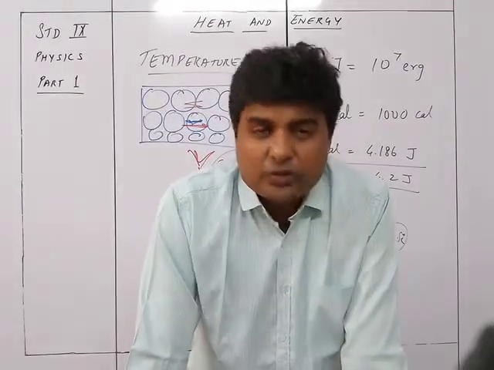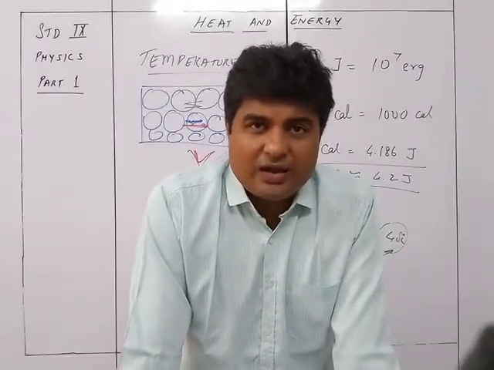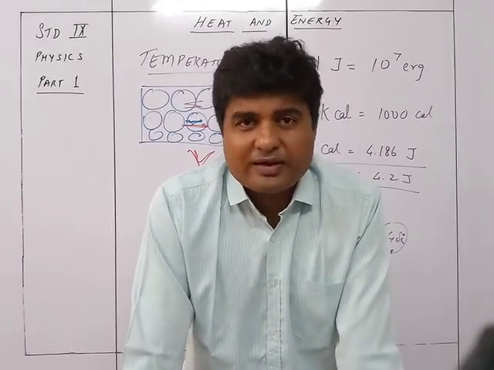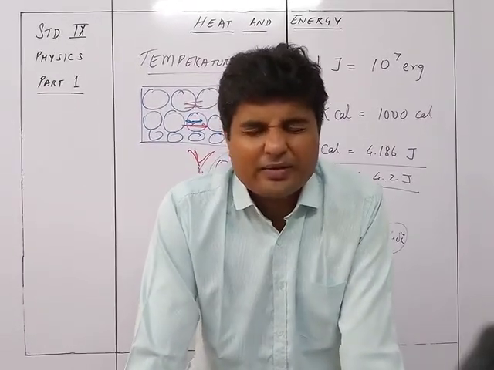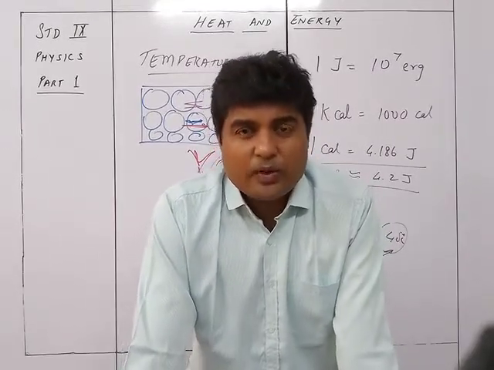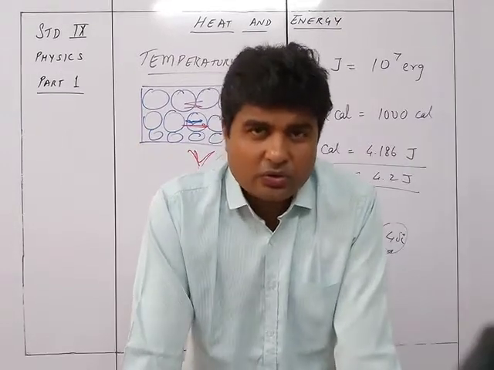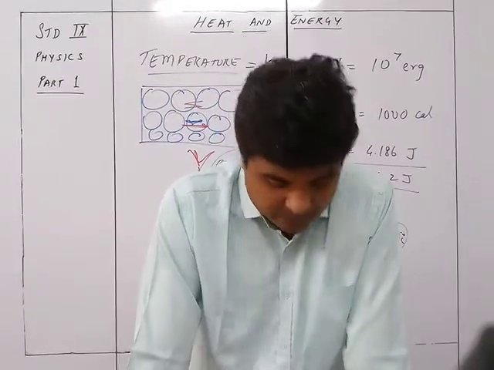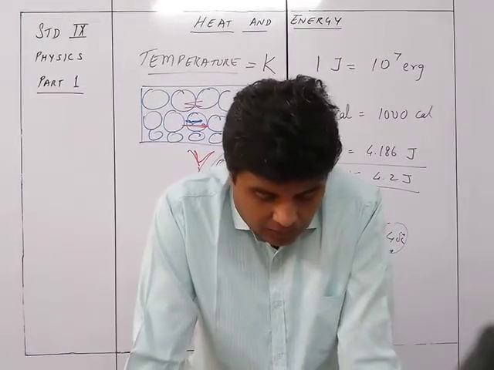So by adding 273 to the degree Celsius value, you get the Kelvin value. If presently it is 27 degrees Celsius, then 27 plus 273, that is 300 Kelvin, is the temperature right now.